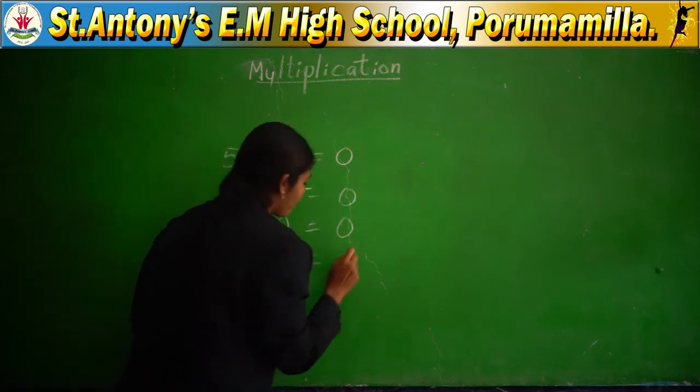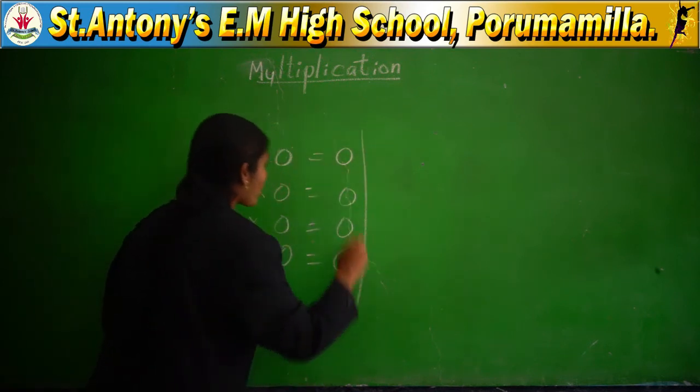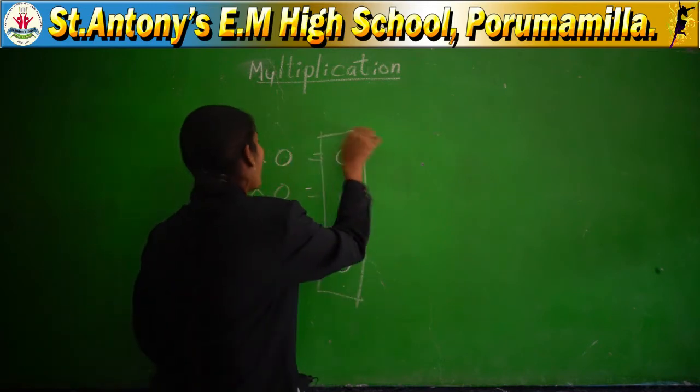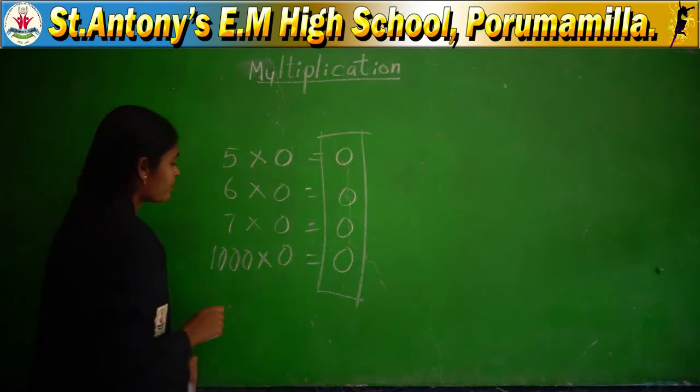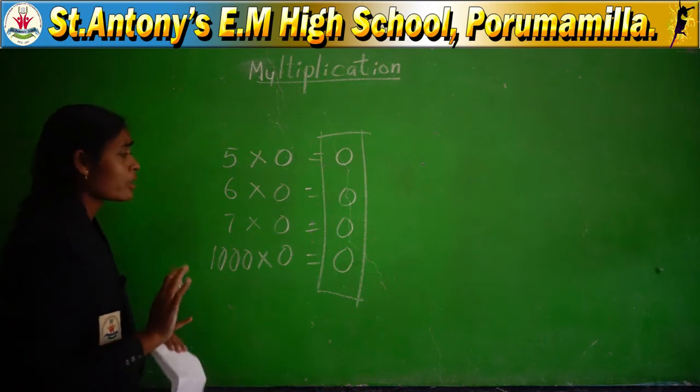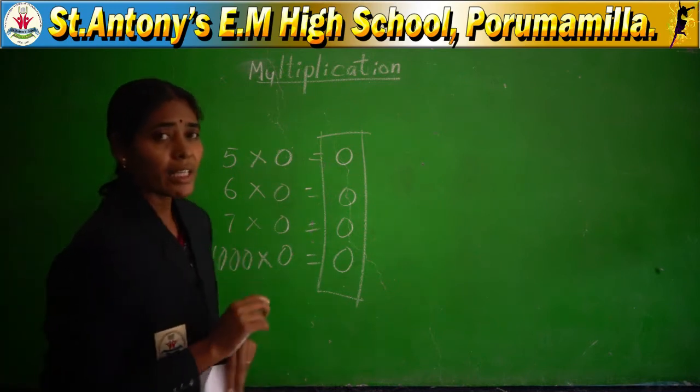If you multiply with 0, you will get the product as 0. Is it clear for everyone?